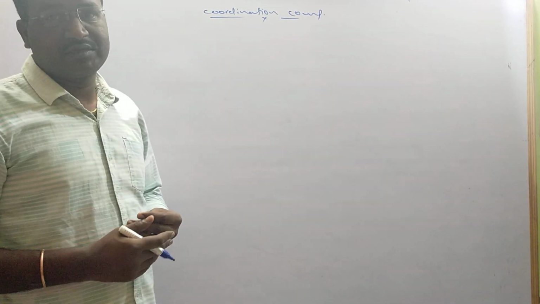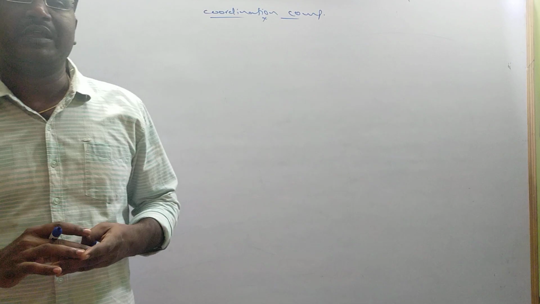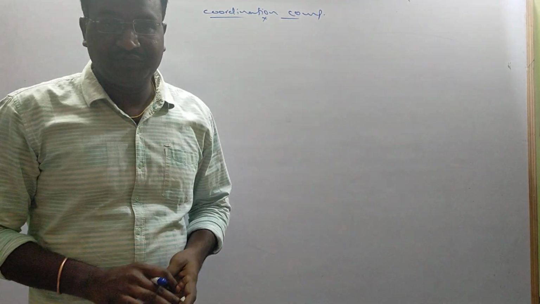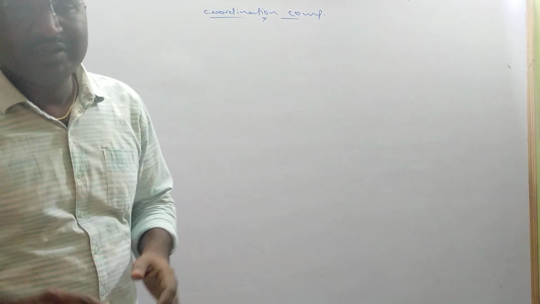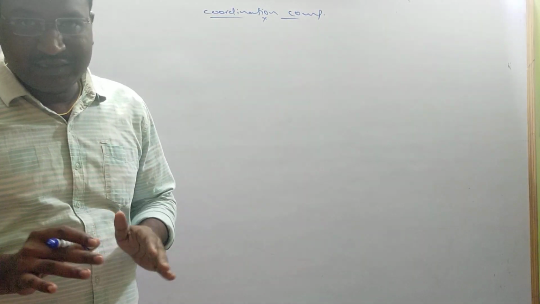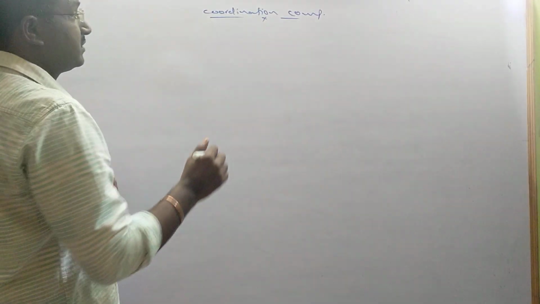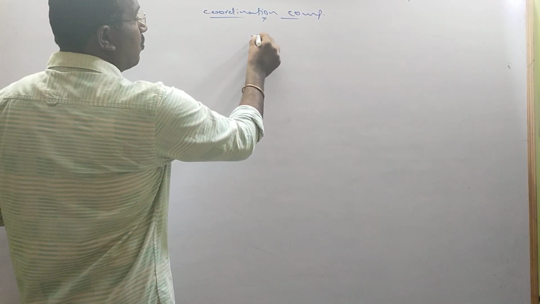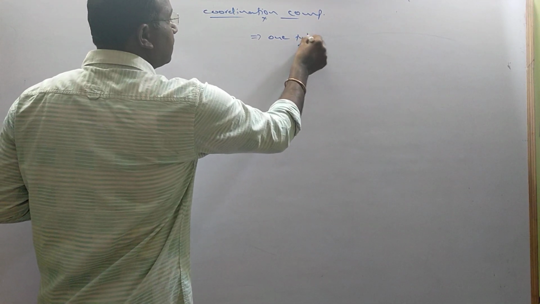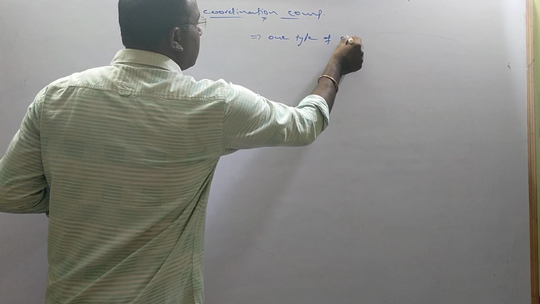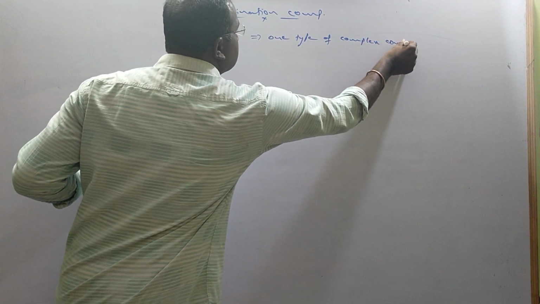So let me start. What are the coordination compounds? How we have to give the names? What is isomerism? What are the theories explaining the structure of coordination compounds? Everything let me see now. Let's start. Coordination compounds. These are one type of complex compounds.